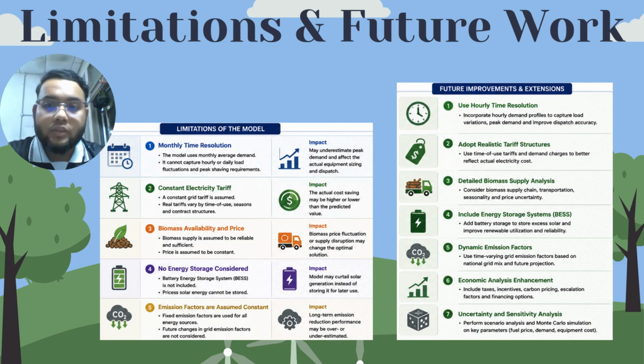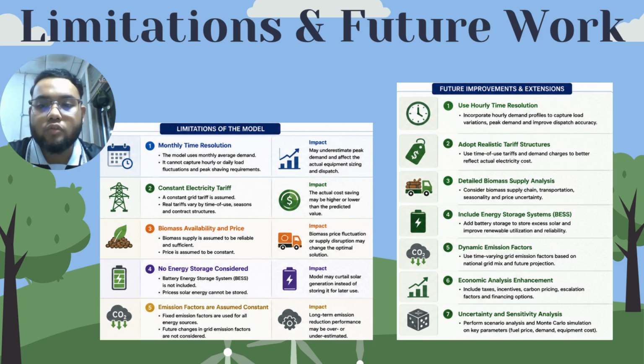Although the optimization model produced an excellent solution, it still has limitations and needs future improvement. First, the model used monthly average demand data, which cannot capture hourly fluctuation in electricity consumption or solar power generation. Second, the model assumed a constant electricity tariff throughout the year. Then, biomass fuel is always available at a constant price, and the model also does not include a battery energy storage system, or BESS.